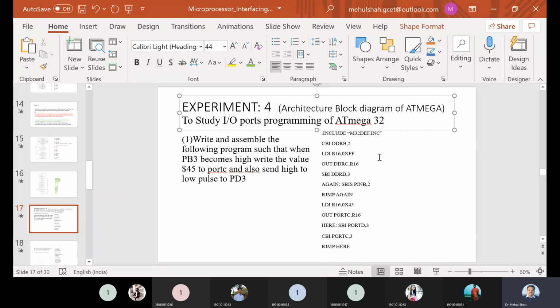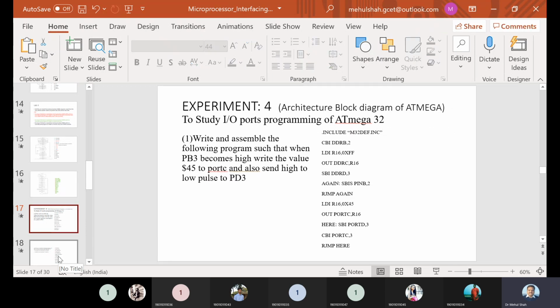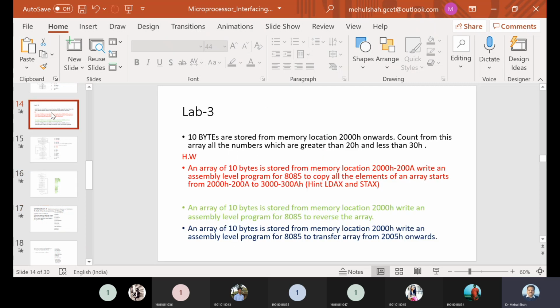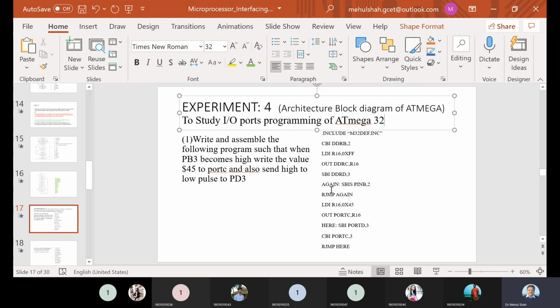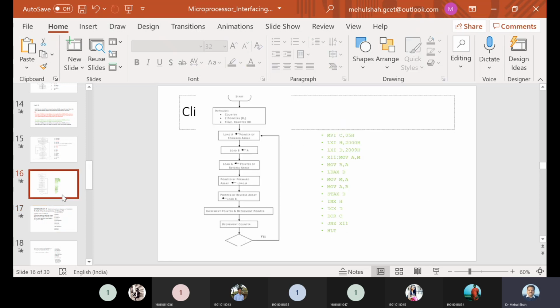Write and assemble the following program such that when PB3 becomes high, write the value 45 to port C and also send a high to low pulse at PD3. I think one program is missed before this lab. Which date is this experiment 4? The dates are not available with me, so just look at the dates which are available to you. I think one experiment is missed before this one. Let me check which one is the experiment.